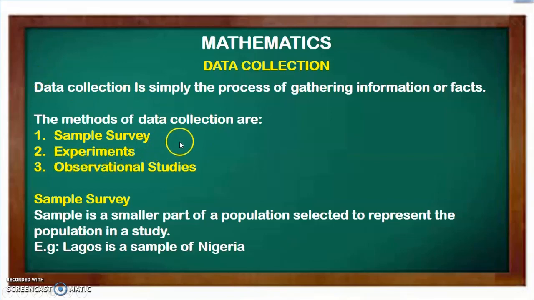The methods of data collection are sample survey, experiments, and observational studies. What is a sample survey? A sample is a smaller part of a population selected to represent the population in a study.